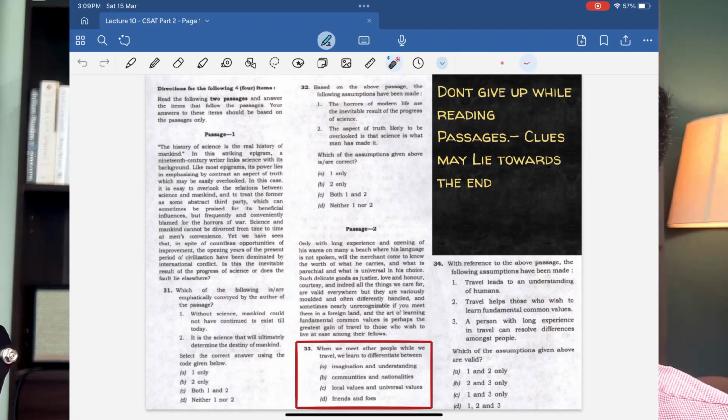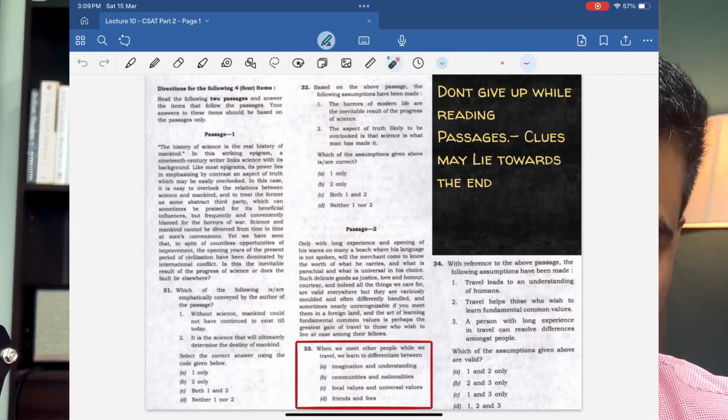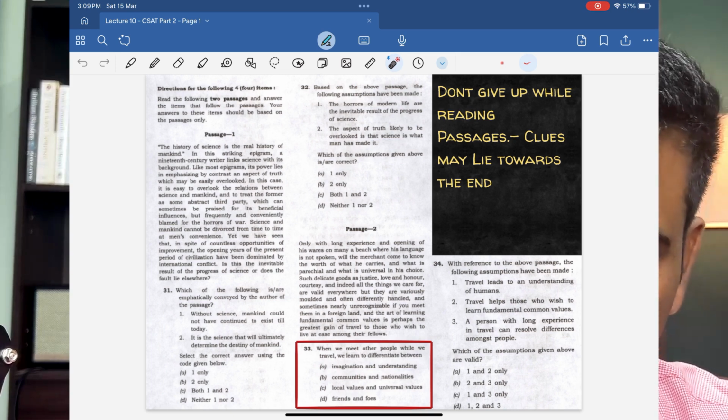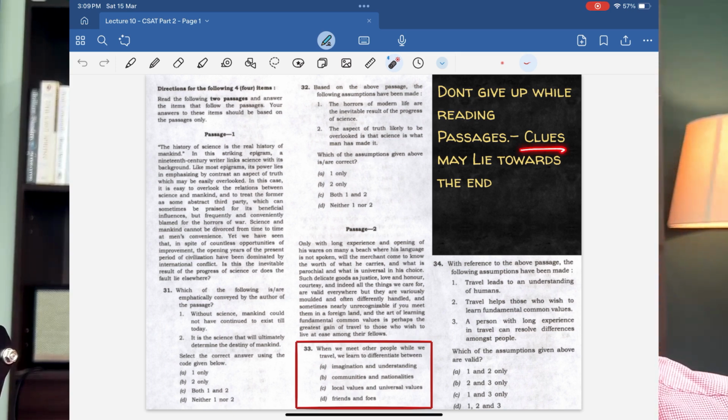Is this entire international relations the result of science, or can it be attributed to something else? Which means the passage concludes by negating the importance and influence of science in creating history, right? So that's the whole idea about this particular paragraph. What is the message that I have pointed out to you here? Don't give up while reading passages. Clues may lie towards the end.